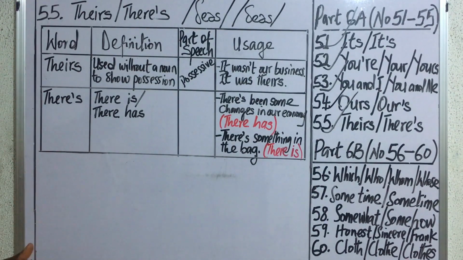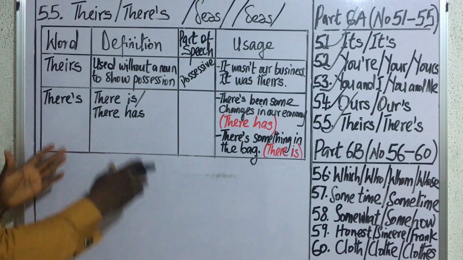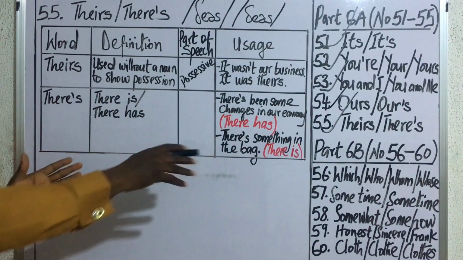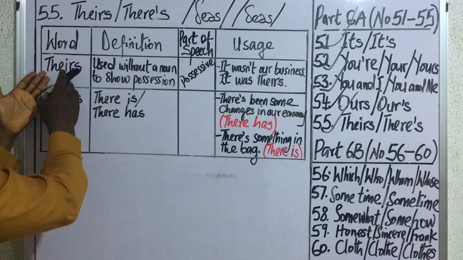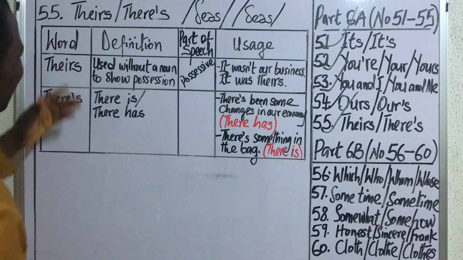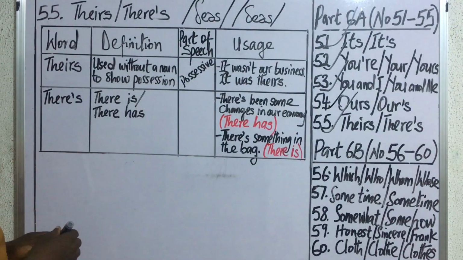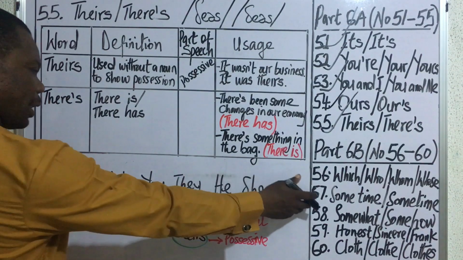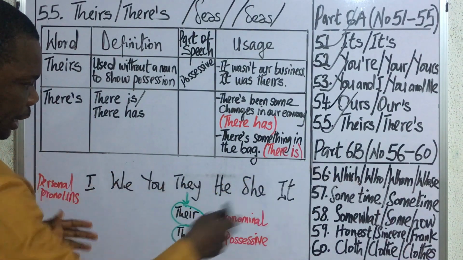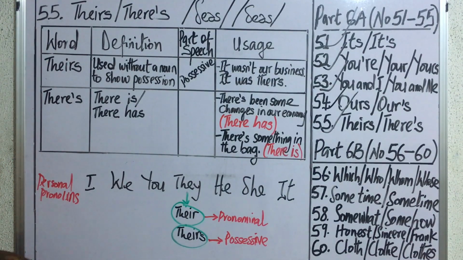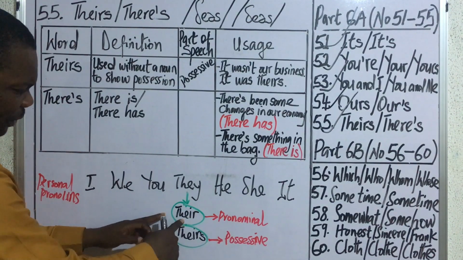But when it comes to written form or under the examination condition, then you must understand what we are going to be explaining here right now. So, how do we use theirs, or what's the meaning of theirs in the first instance? Theirs is used without a noun to show possession. So, if we look at our personal pronouns again, that's I, we, you, they, he, she, and it, then you will understand that they has a pronomina in the form of their.